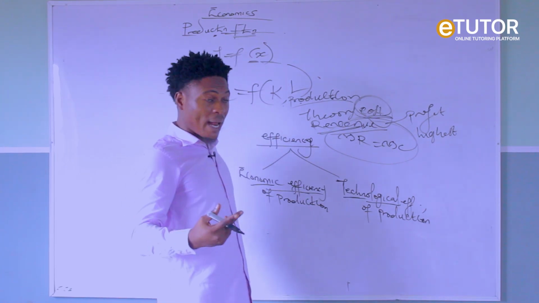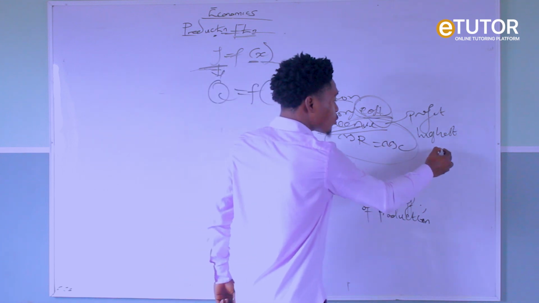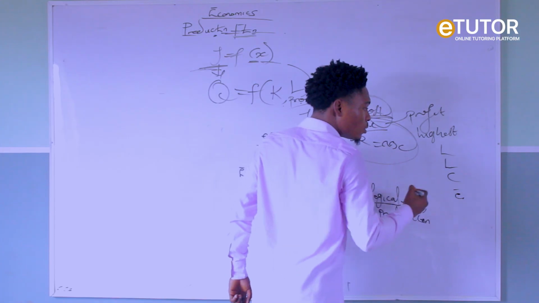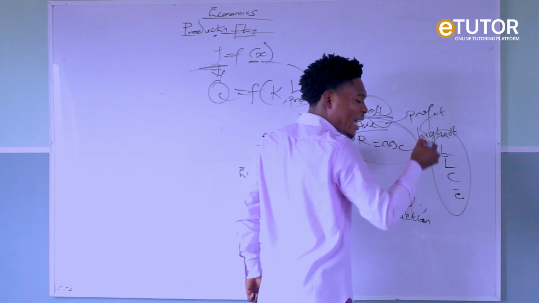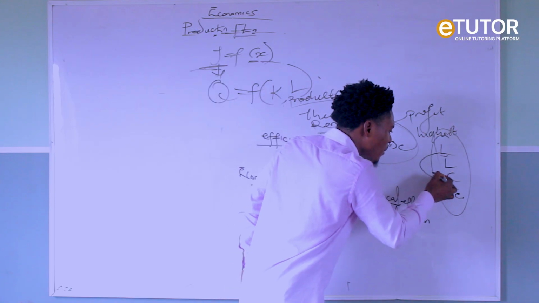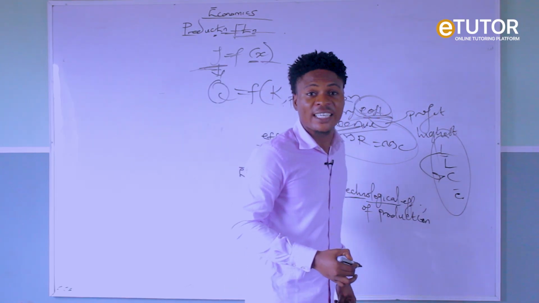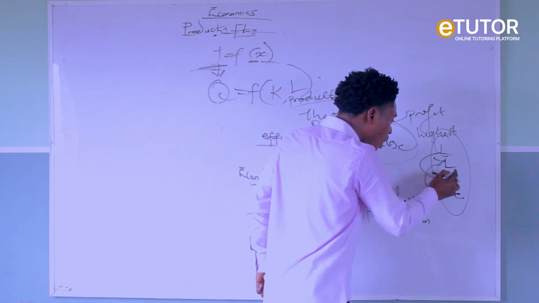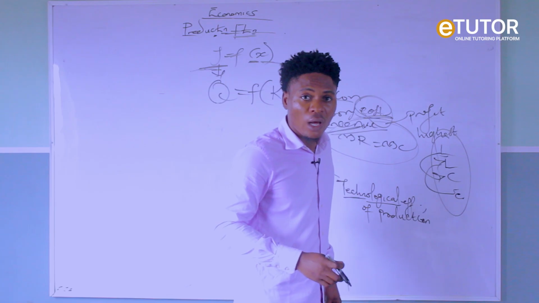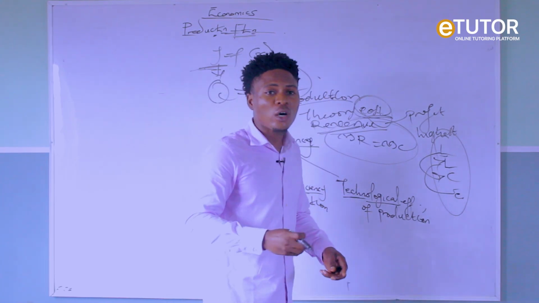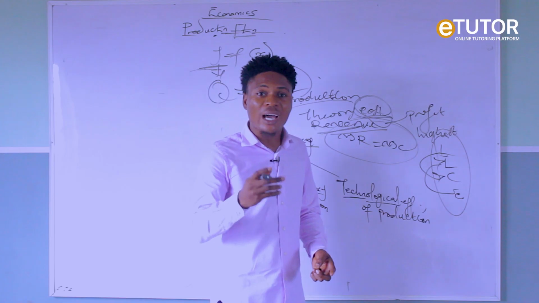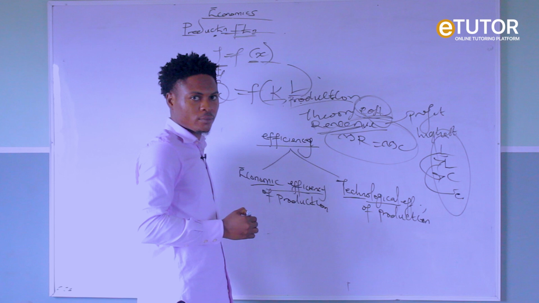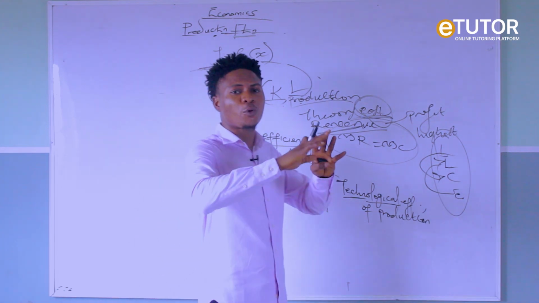Capital. Normally, when we want to highlight the production factors, we say land, labor, capital, and entrepreneurship. But you see, land as a factor of production has been minimized to what? Capital. What type of capital is land? It is a fixed and durable capital. Entrepreneur has been minimized to labor. And you know, in our production function, we are also going to be dealing with graphs. So that is why we can only minimize it to just two variables, capital and what? Labor. Now, we have different production functions.